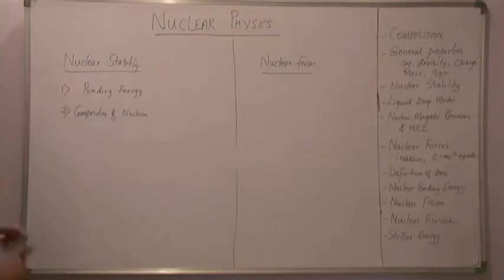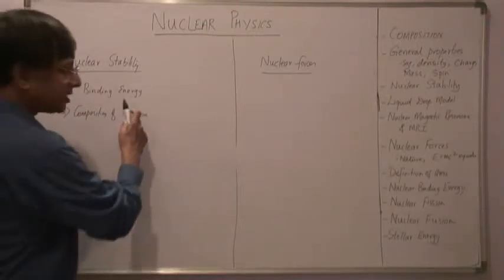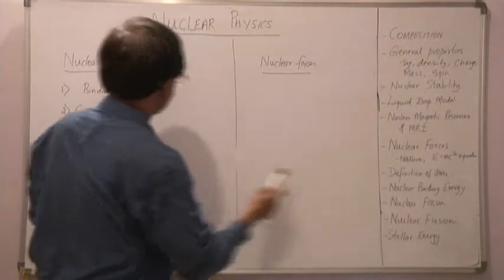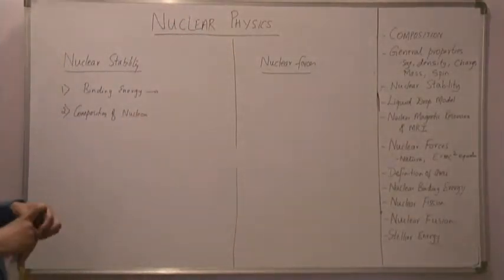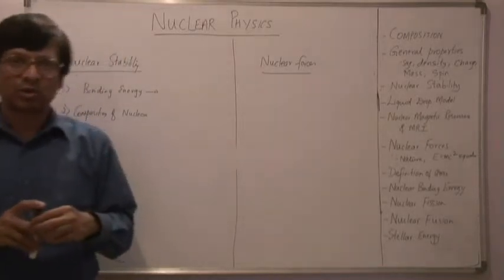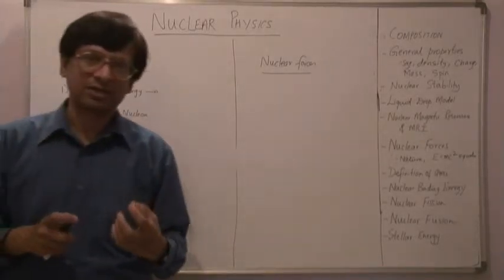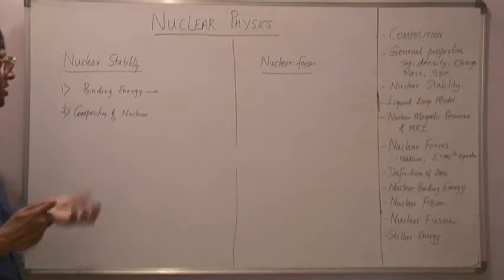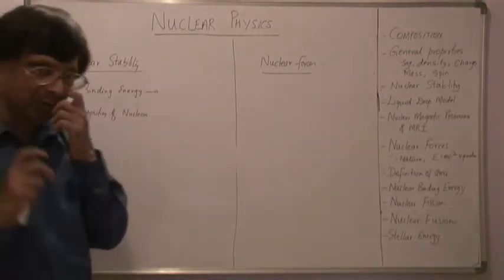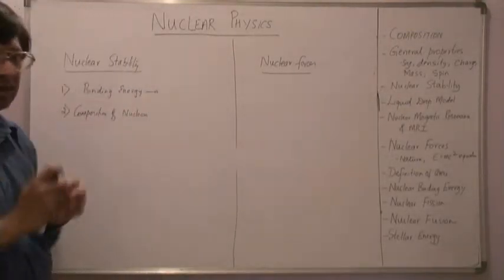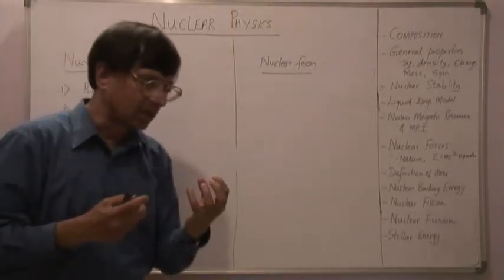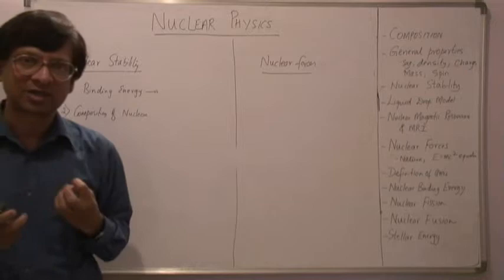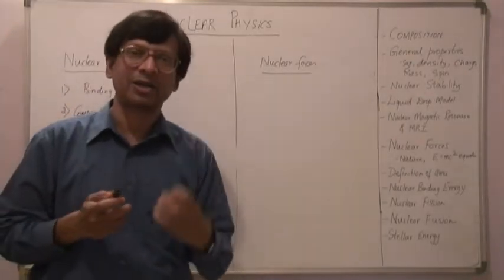So the first thing we talk about is the binding energy. We'll be discussing binding energy subsequently, but for now it is sufficient to know that the binding energy per nucleon is the energy that is needed to release that nucleon from the nucleus, to break up the nucleus. So the binding energy tells me how tightly these nucleons are coupled, or how tightly they are held together.